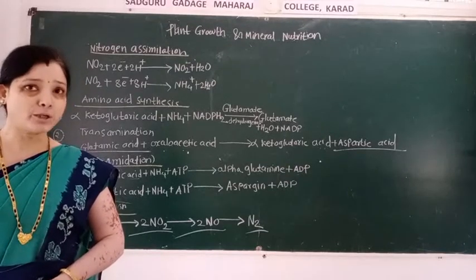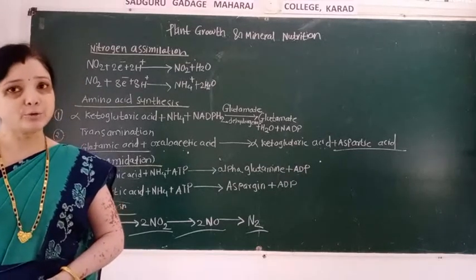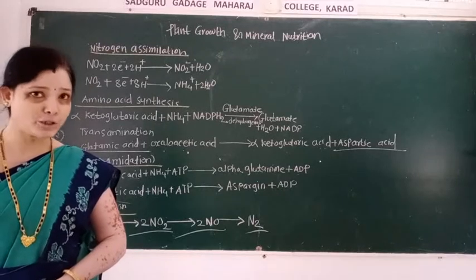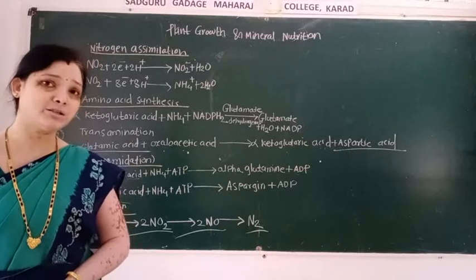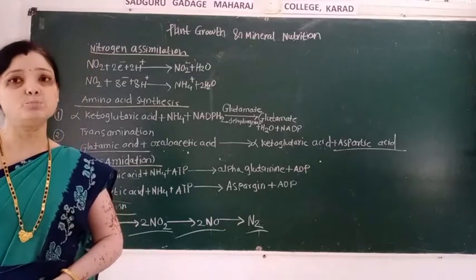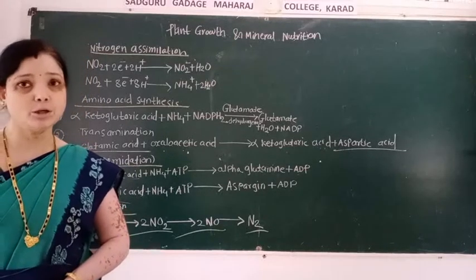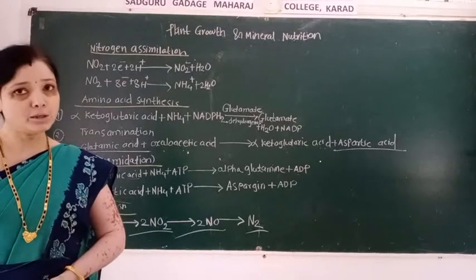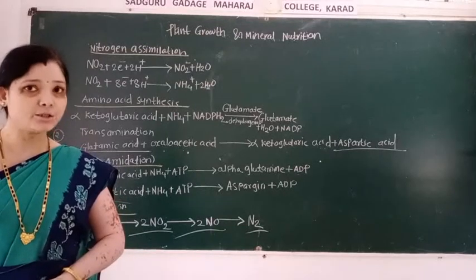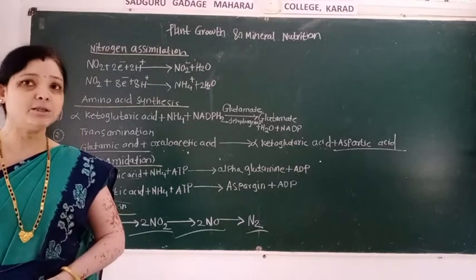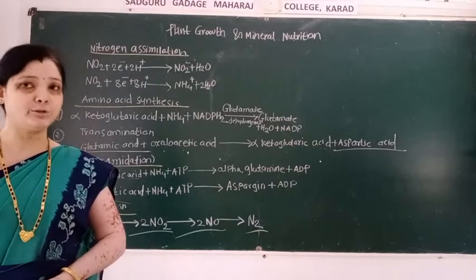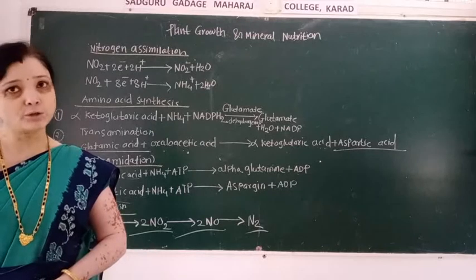So in the nitrogen cycle, industrial nitrogen fixation, biological nitrogen fixation, and physical nitrogen fixation are the important steps. From nitrogen fixation, ammonia formation takes place. In denitrification, NO3 gets reduced into atmospheric nitrogen.